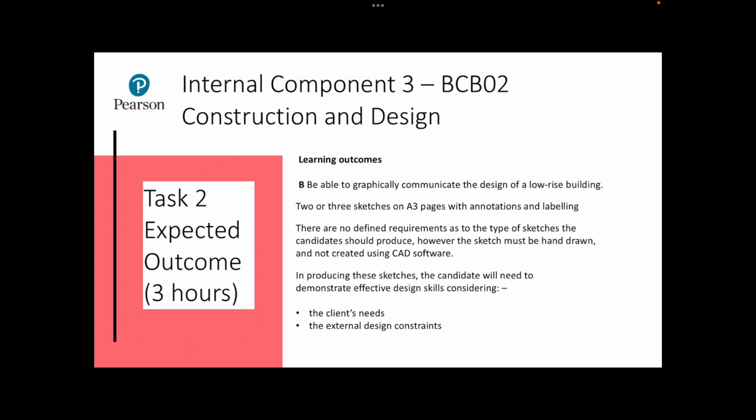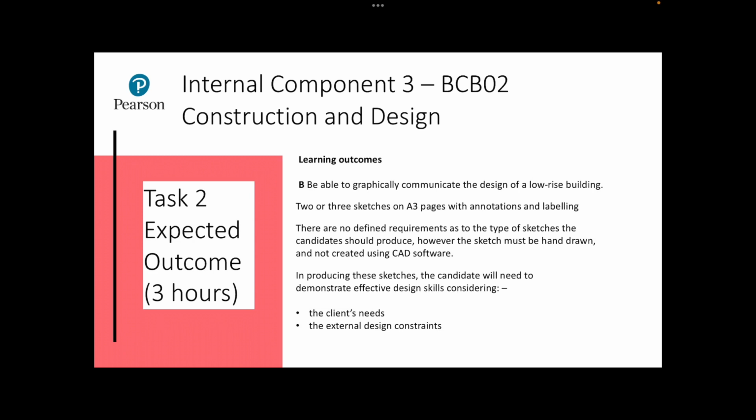Task 2 should take again approximately 3 hours. This covers learning aim B, the ability to graphically communicate the design of a low-rise building. It is expected that the learners will produce 2 or 3 sketches on A3 pages with annotation and labelling. It is not limited to 2 or 3. Candidates may decide that they want to produce more.